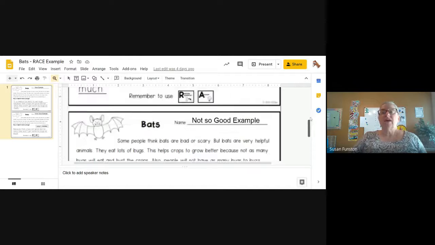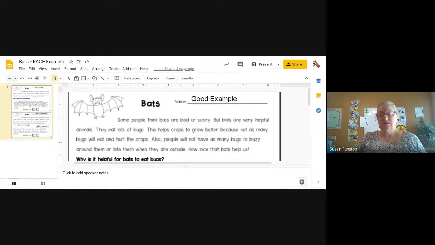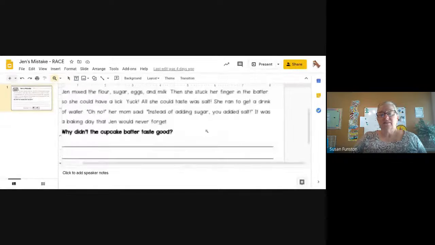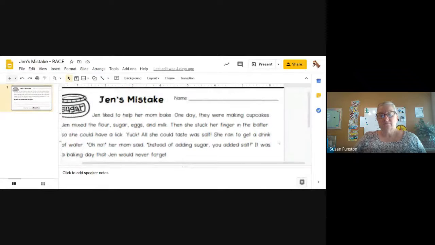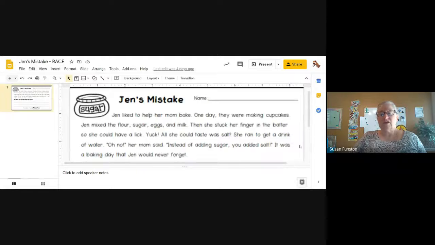All right, let's look at your assignment. So we're going to look at the story Jen's Mistake. And that one looks like this. Okay, so we're going to read this one together. Jen's Mistake. Jen liked to help her mom bake. One day they were making cupcakes. Jen mixed the flour, sugar, eggs, and milk.